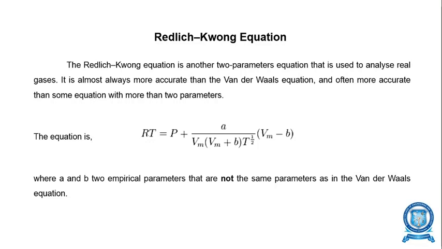Here a and b are also empirical parameters, but not the same as the parameters in the Van der Waals equation. You have to keep it in mind. The Van der Waals equation has parameters a and b, and the Redlich-Kwong equation also has parameters a and b, but both are different. The a and b used in the Van der Waals equation are different from the a and b used in the Redlich-Kwong equation.